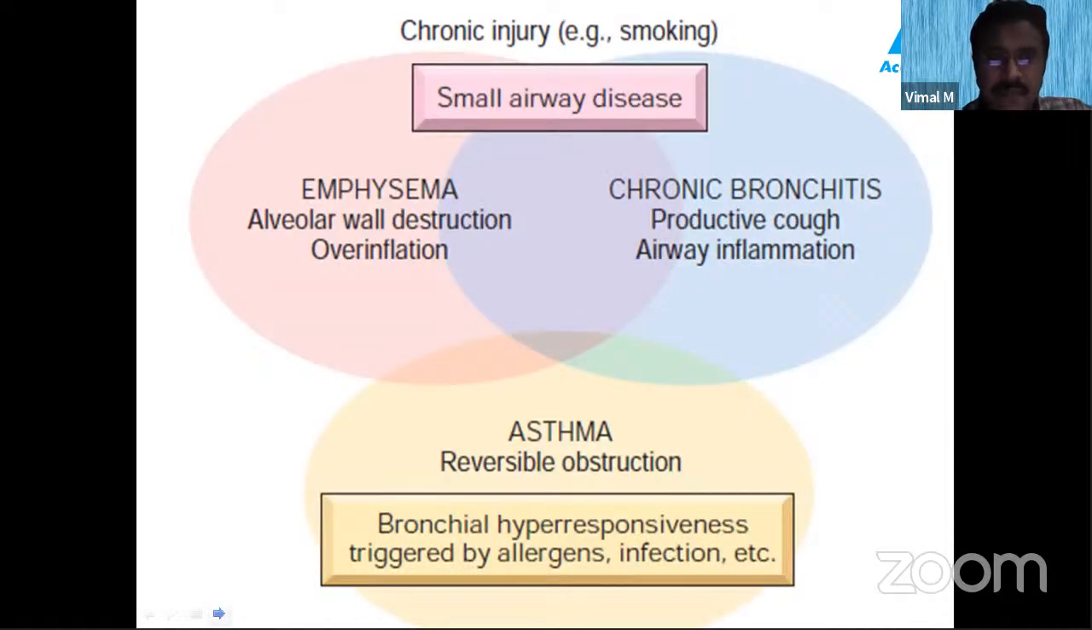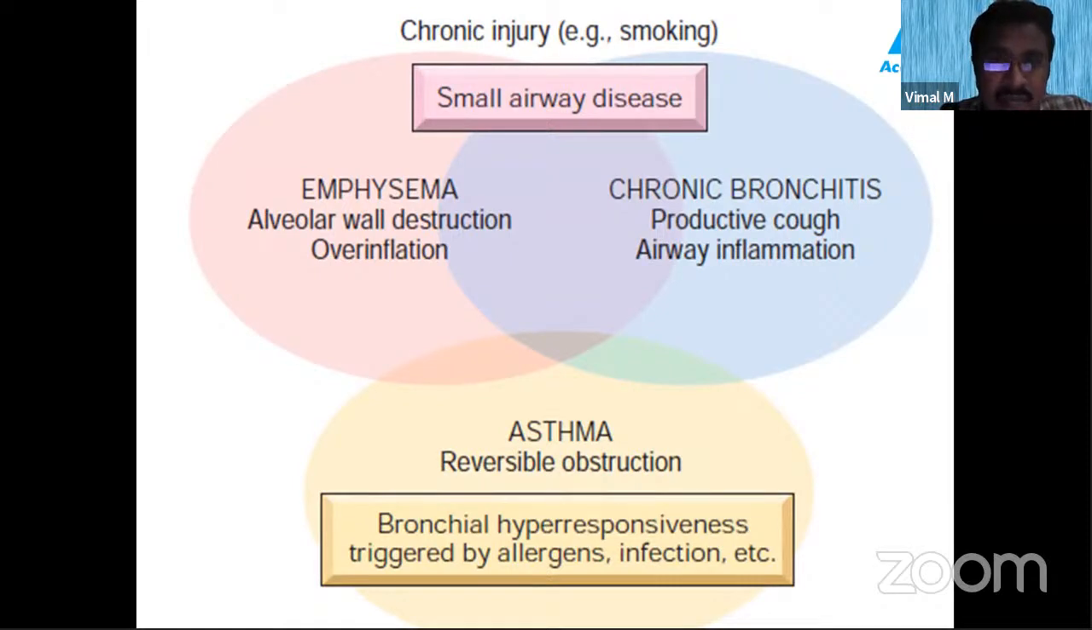See this. Smoking actually is causing a chronic injury and mainly it results in a small airway disease. So small airway disease includes emphysema and chronic bronchitis. So what happens in emphysema? Emphysema is an alveolar wall destruction. So the alveolar walls are destroyed and the lung is overinflated. And in chronic bronchitis, it is mainly the productive cough where there is an active airway inflammation.